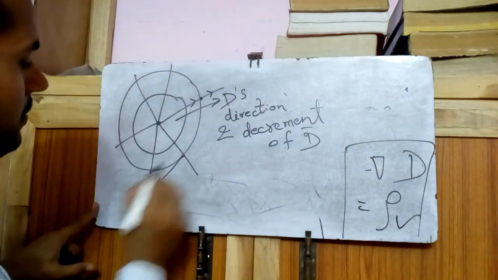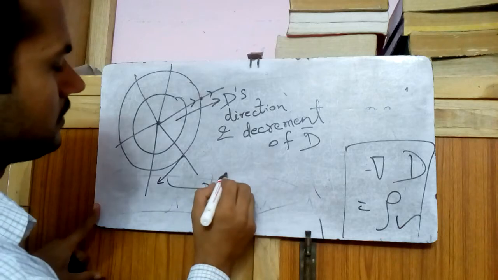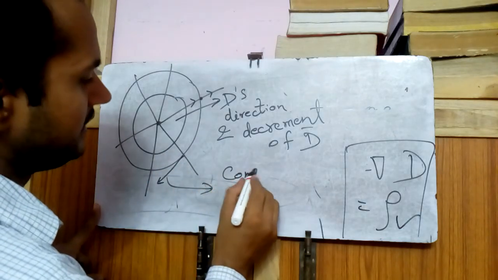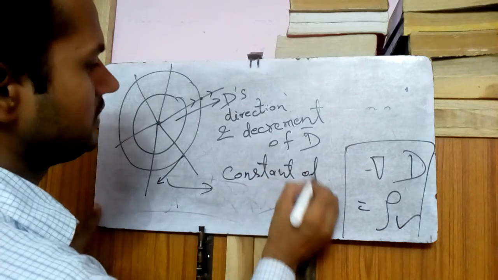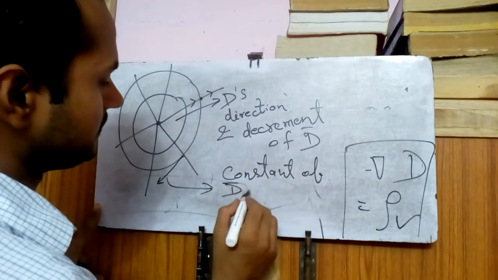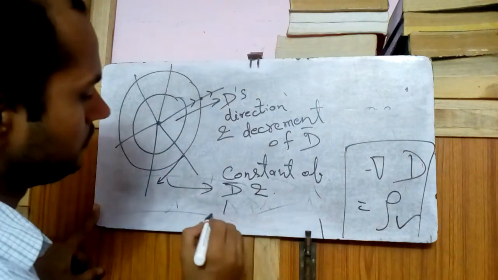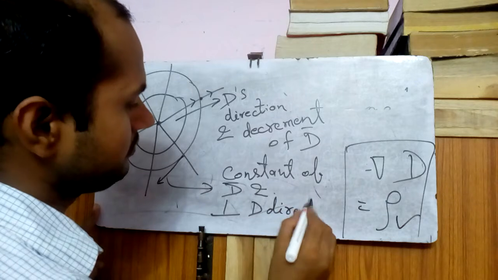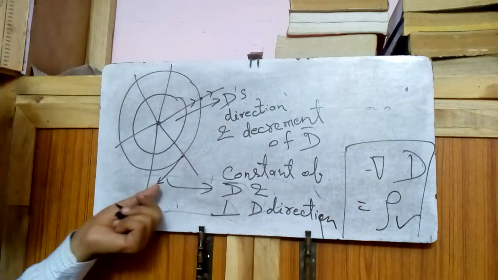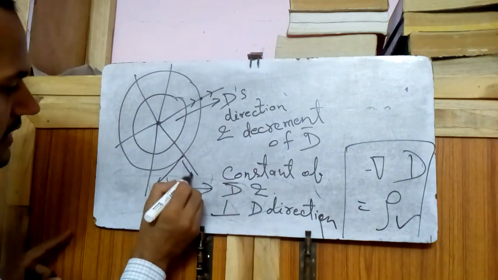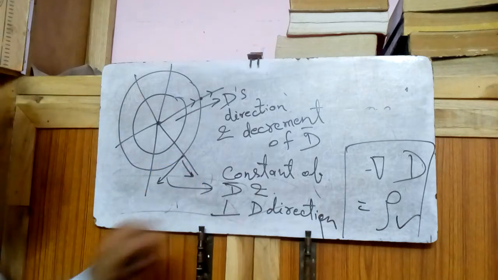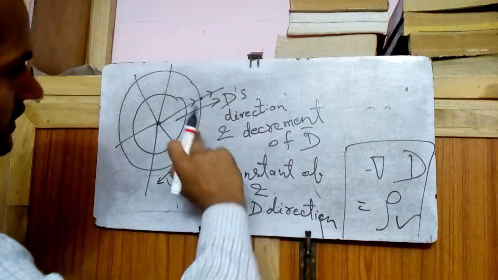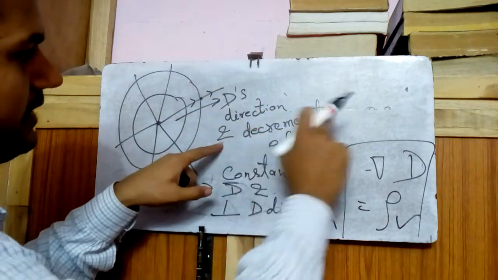But if I move in the angular direction, perpendicular to radially outward, in a circular path, then D is constant along this direction, the perpendicular to D's direction. This direction is perpendicular to density because this direction is the D direction and this is perpendicular to D. So the change in D is in its own direction, the decrement of D.